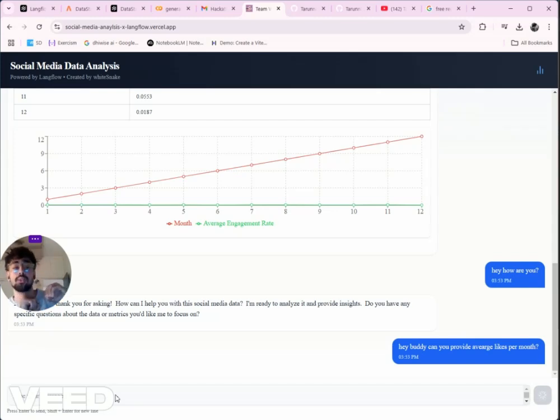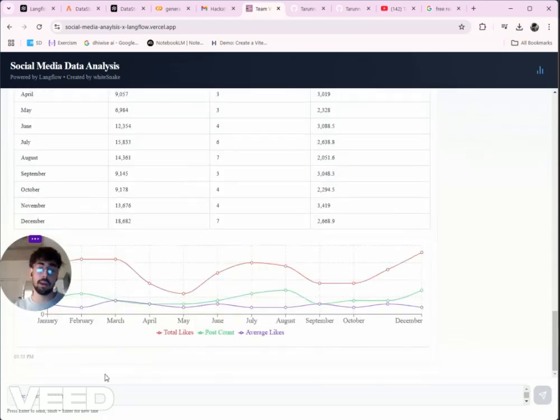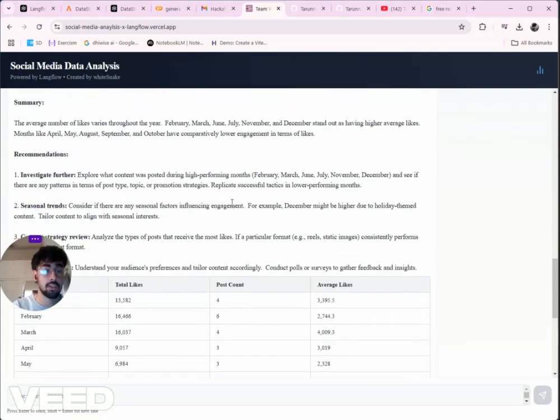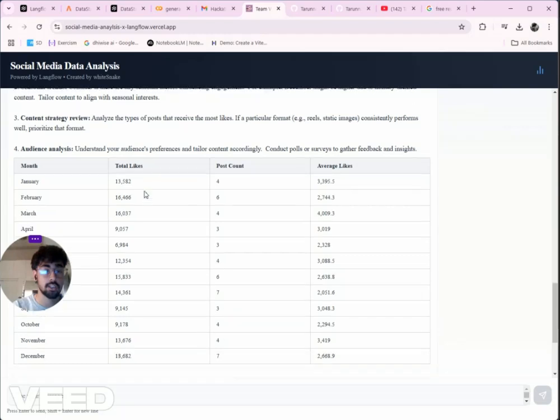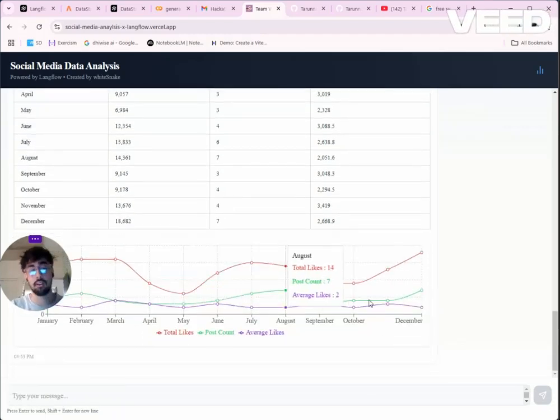This chat input goes from the frontend to the backend by calling the backend API, and then from the backend to the Langflow API, and from the GPT integration and insights according to the database, it provides the output, which goes back to the frontend. So yeah, the average number of likes is calculated and it also gives recommendations. Yeah, the total likes, post counts, average likes, and gives the graph according to the data. So yeah, thank you.